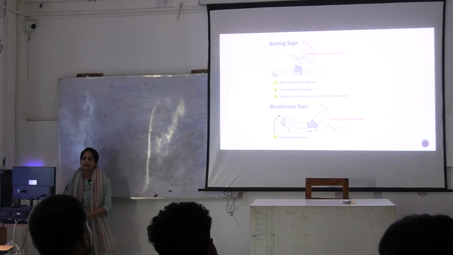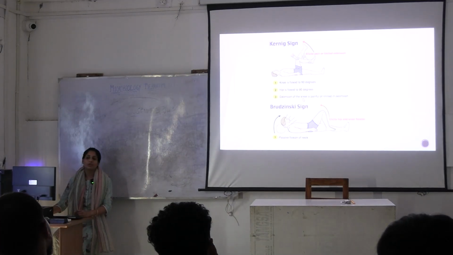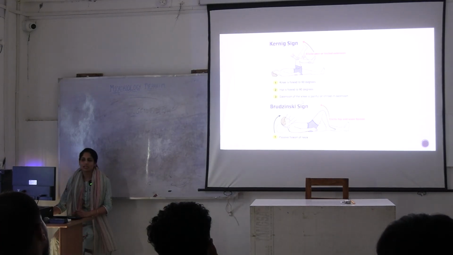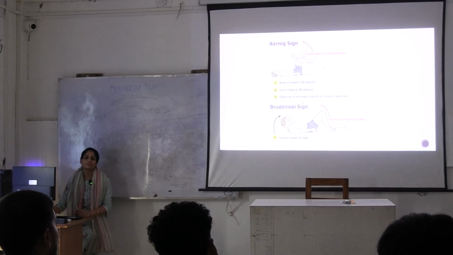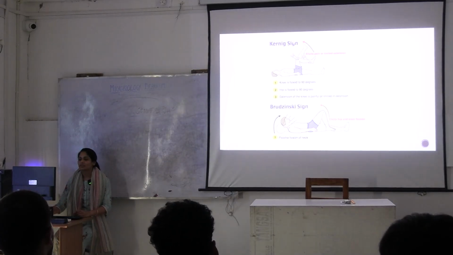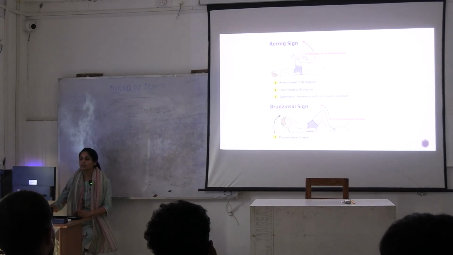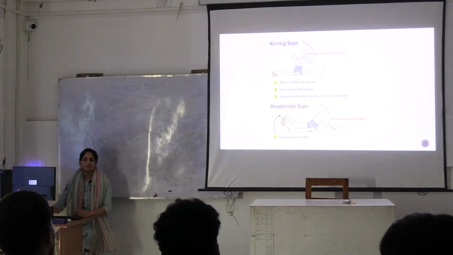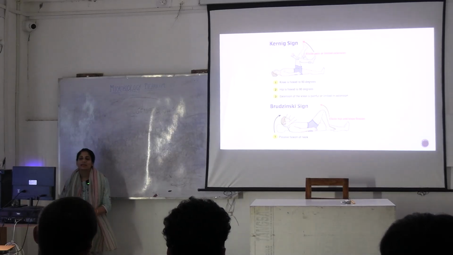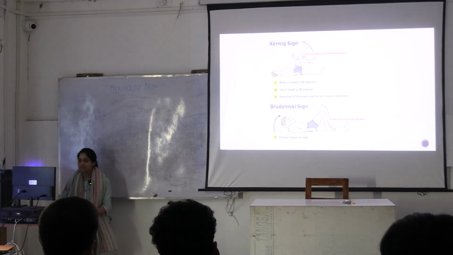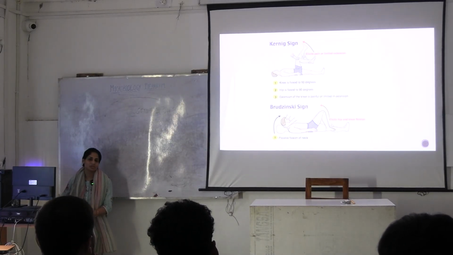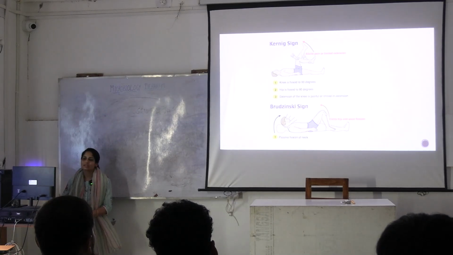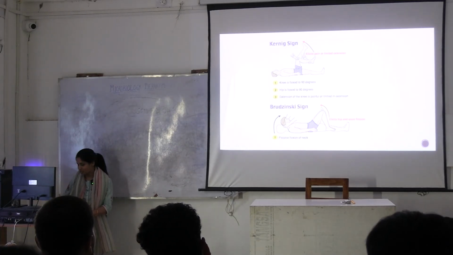If somebody asks you what are the signs of meningeal irritation or meningismus, you have to say nuchal rigidity, Kernig's sign, and Brudzinski's sign. In Kernig's sign, you are doing knee flexion at 90 degrees, which elicits pain. In Brudzinski's sign, you are flexing the neck, which elicits pain in the hip and knee region. These two signs are there for meningismus, for acute meningitis.